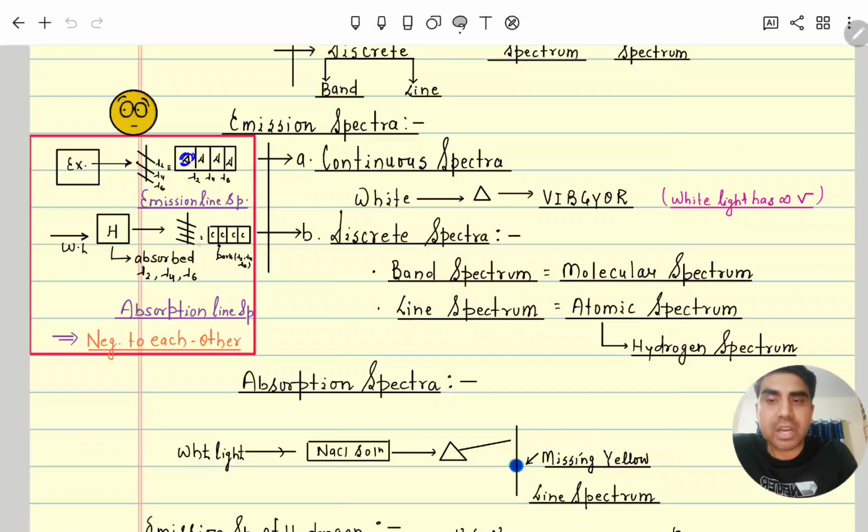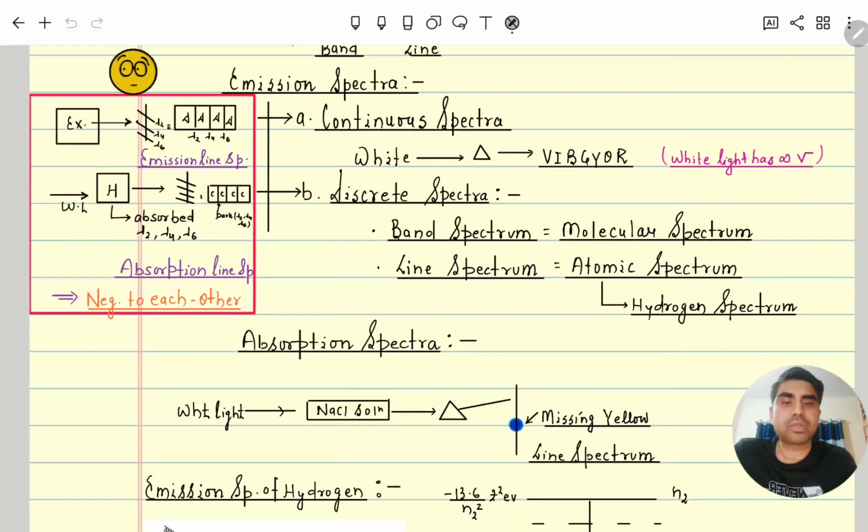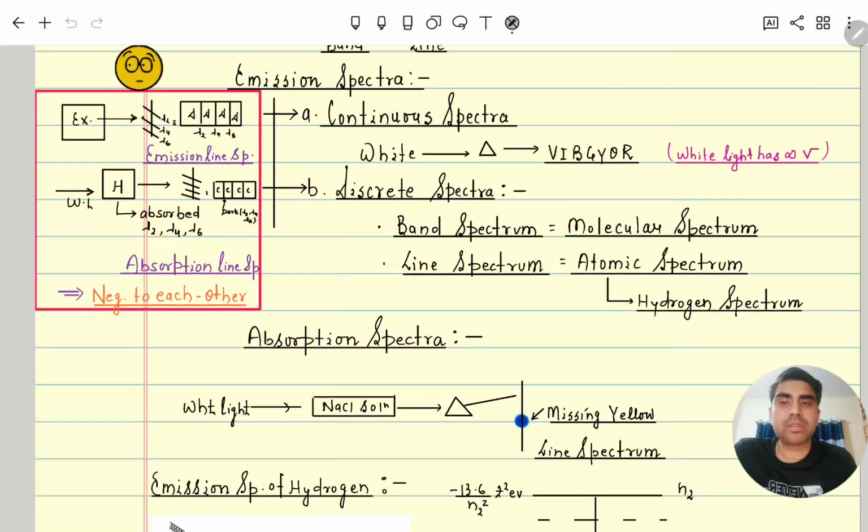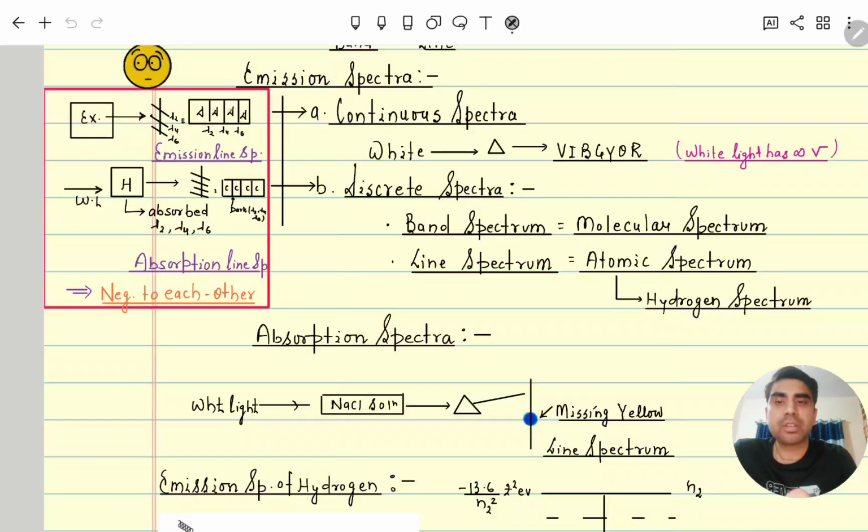Because here it is dark, here it is color. Here this light is there, here the dark line is there. Correct? Here color, here dark, here color. So these both are negatives of each other, and this is a very nice illustration of a line spectrum. It will happen continuously. It will form first, then after this, then after this, and so on and so forth.